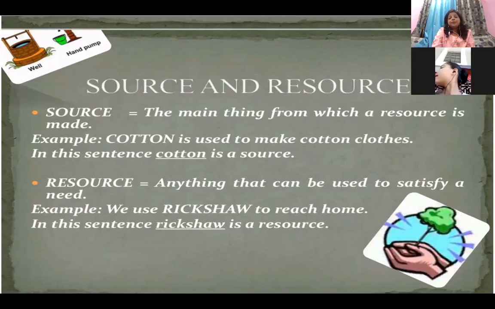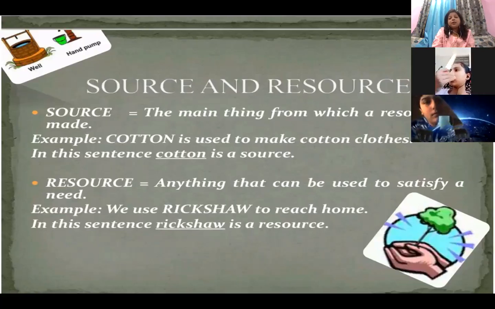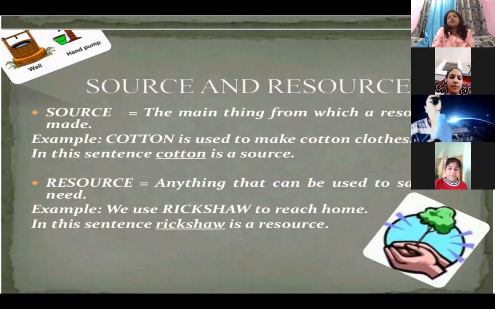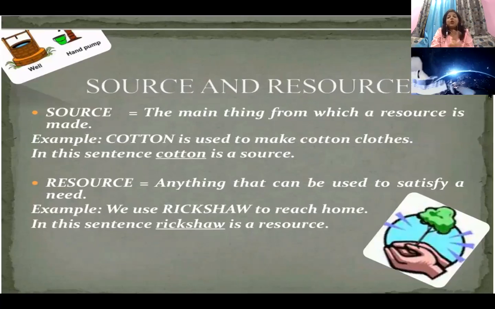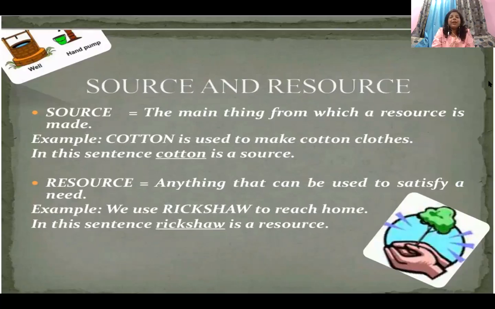Now, a source, you can also say a source or a substance. In your textbook it is given as substance, which is also equally correct. So how does a source change into a resource? For that we have to understand that there are two factors which make a source or a substance convert into a resource.